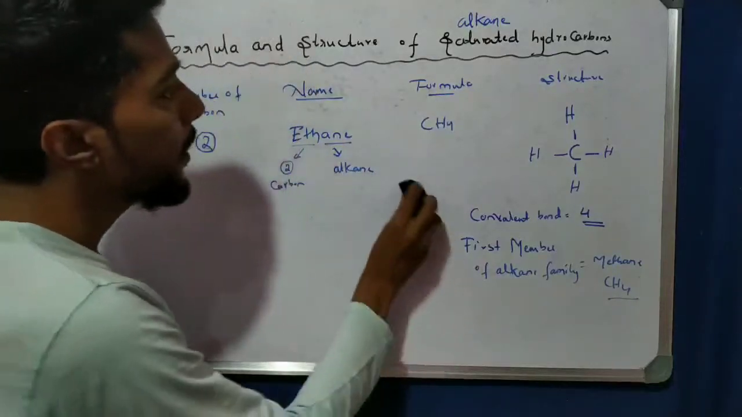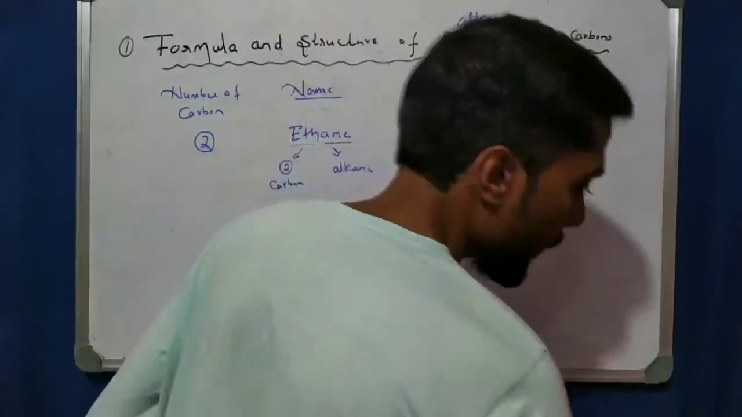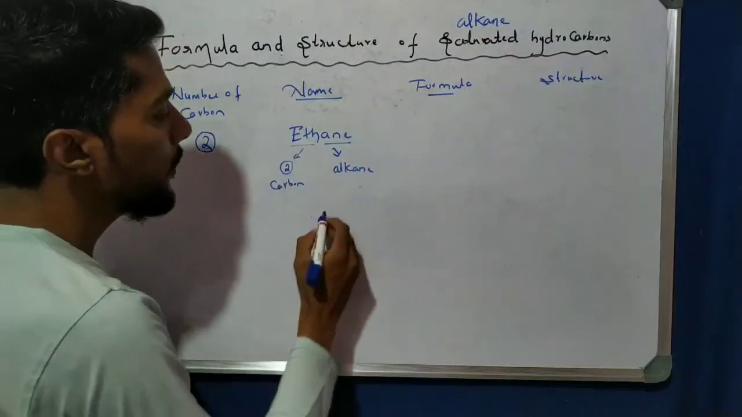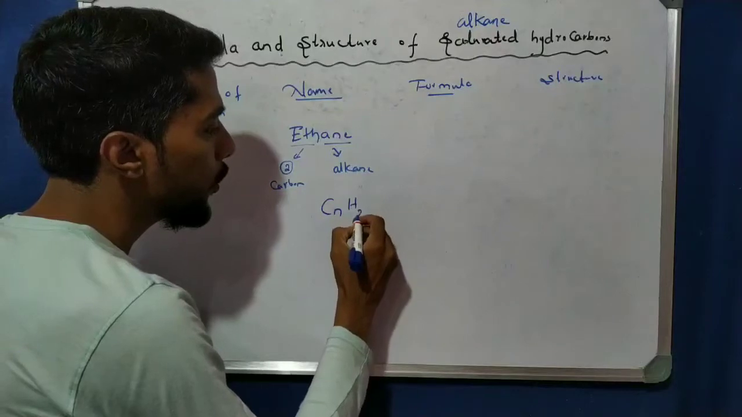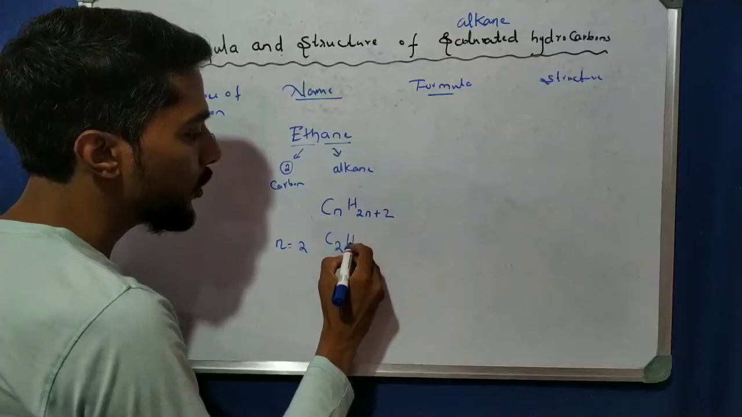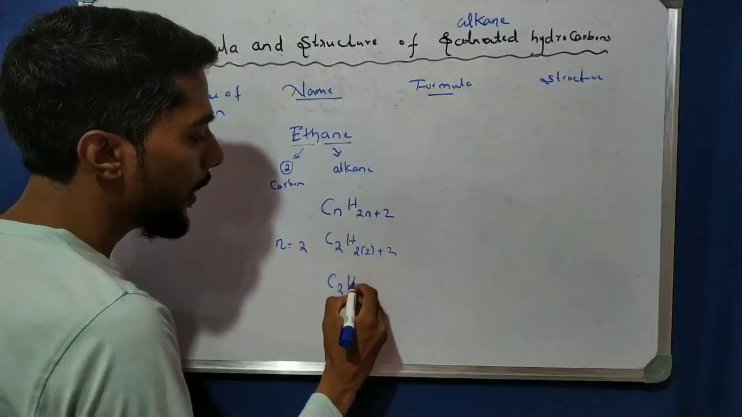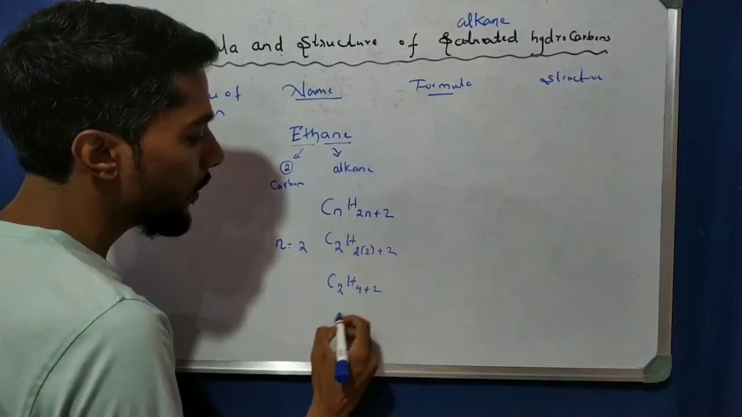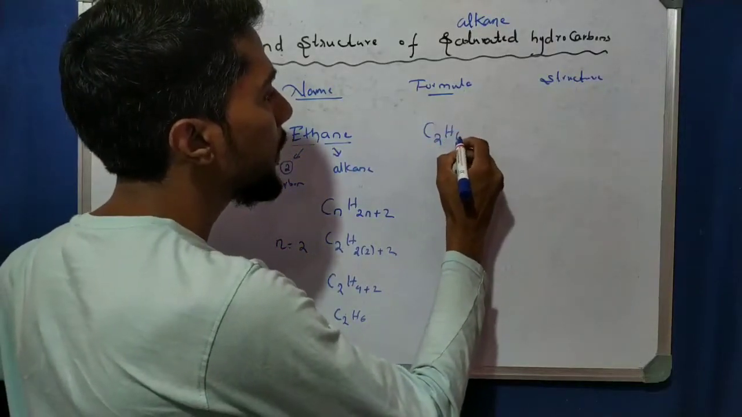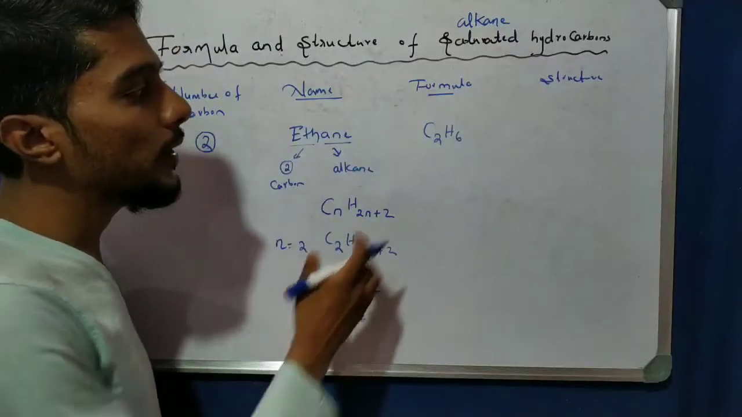So now let us see the formula and the structure here. If the number of carbons is 2, the formula is CnH2n+2. If n is equal to 2, that is C2H2 into 2 plus 2, so C2H(4+2), then C2H6. So the answer is C2H6. It is nothing but methane. Okay, sorry, it is nothing but ethane, right? C2H6 is nothing but ethane.